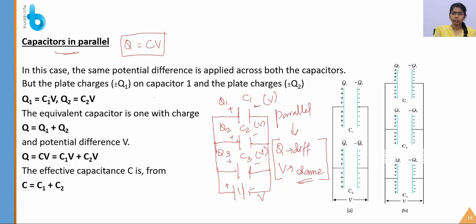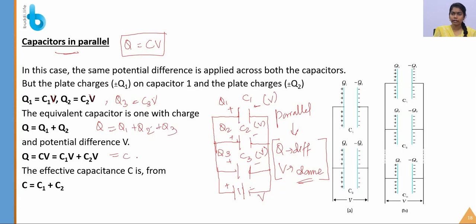So Q1 is equal to C1 V. V is the same for all the capacitors, so I am just writing V. Similarly, Q2 is equal to C2 V and Q3 is equal to C3 V. So what is the equivalent capacitance? It has a total charge of Q1 plus Q2 plus Q3, so I have to add all the individual values of Q1, Q2, Q3.